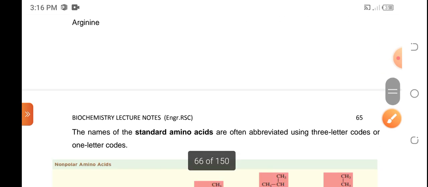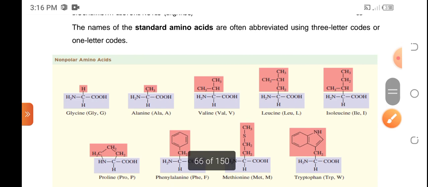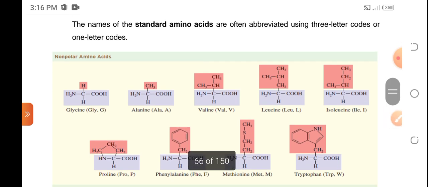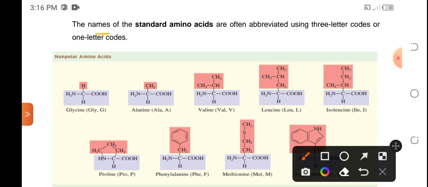Okay, so we have here the structures of these amino acids, and sometimes we use their chemical name or their actual name, but sometimes we make use of the three-letter code or the one-letter code, which is just synonymous to the names of that particular amino acid. So we have here the nonpolar. What makes it nonpolar are the side chains.